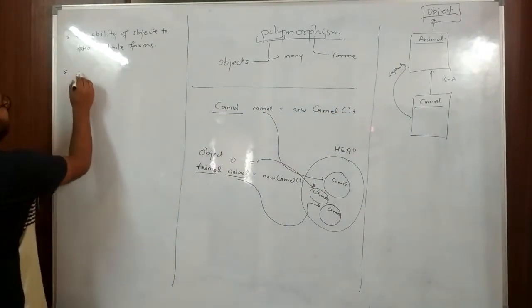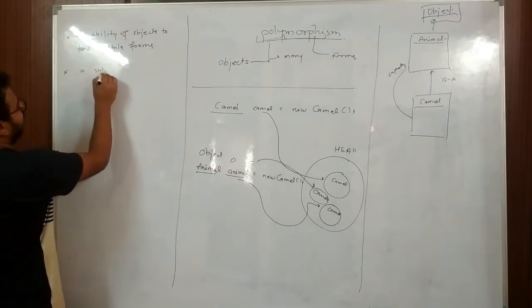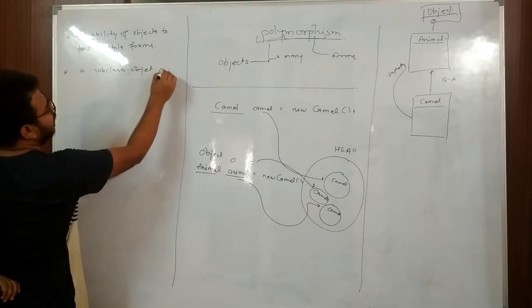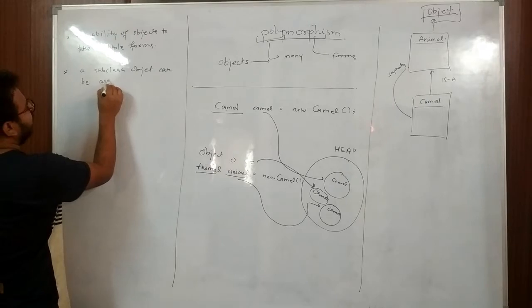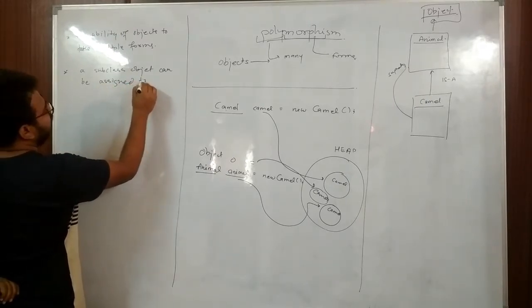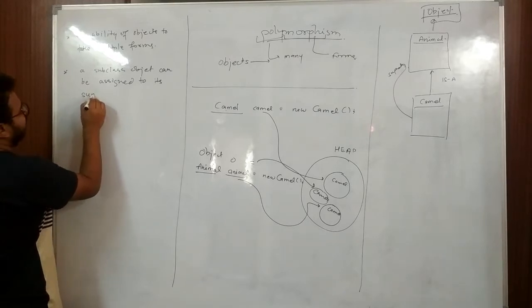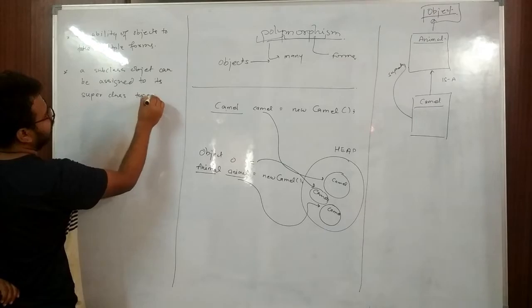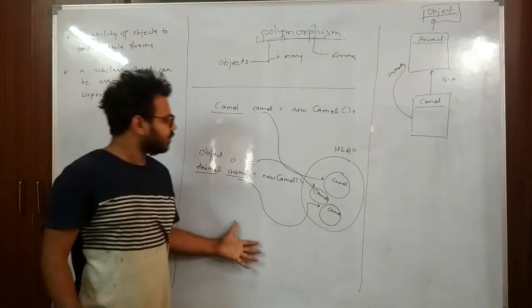So here we can say that a subclass object can be assigned to its superclass, or super type, reference. So this is the simple rule.